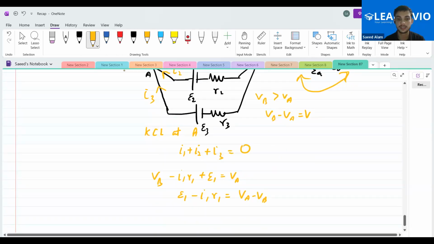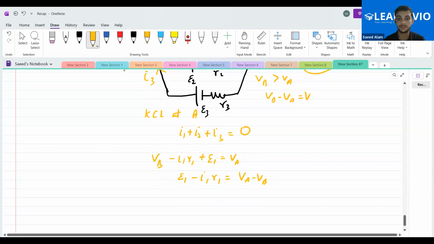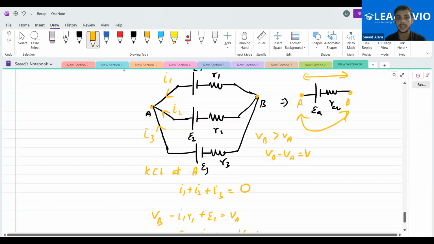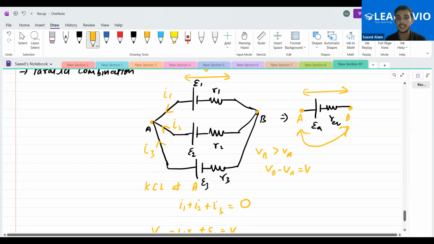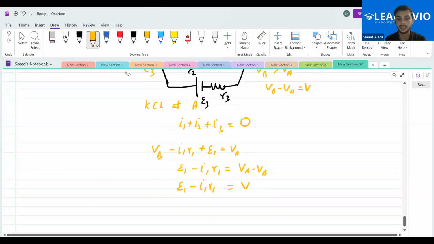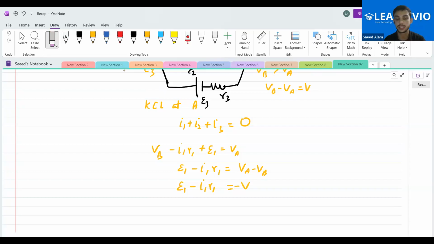And if we mark the I1, we'll get the results like this. EMF for the first one will be like this. What is this actually equal to? E1 minus I1 into R1, and this is equal to VA minus VB. We should take it as minus of V, because VB is at higher potential.